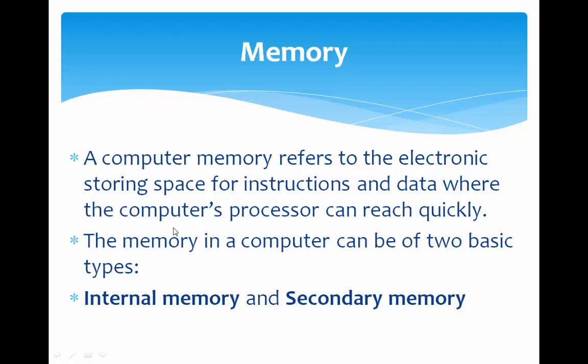Next one is memory. Computer memory refers to the electronic storage space for storing instructions and data, where computer processes can reach quickly. The memory in a computer can be of two basic types: internal memory and external memory. Basically, what do you mean by memory? Memory is an electronic storage space where we store data and instructions temporarily or permanently. These memories are classified into two different types. Those are internal memory and secondary memory.